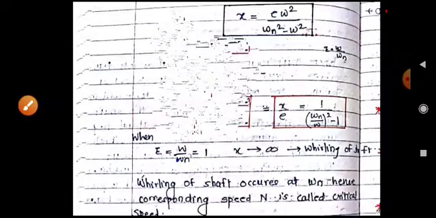You may ask one more question: to reach omega greater than omega n, we have to cross omega n. So what we do is increase the speed, and as we reach omega n, we suddenly move to a region which is greater than omega n, because if we stay a long time at omega n, then the deflection will lead to infinite. So we operate in this region, that is omega greater than omega n.